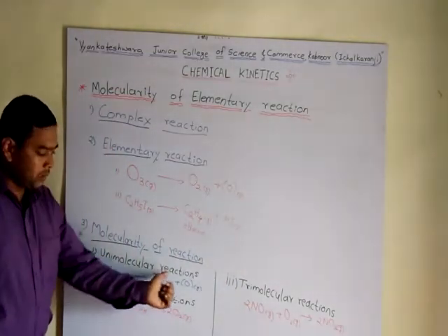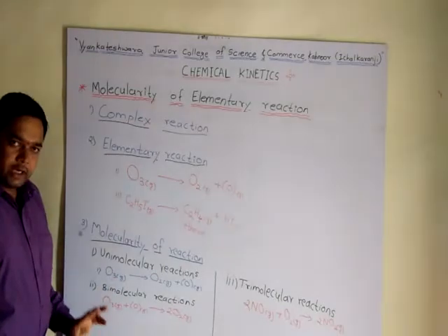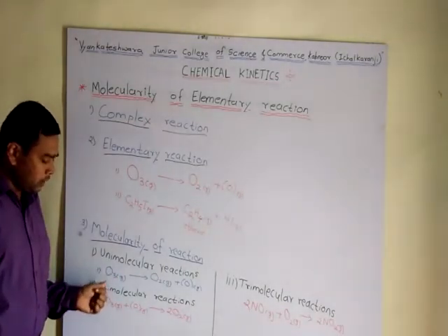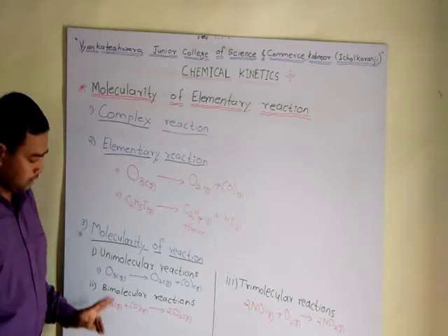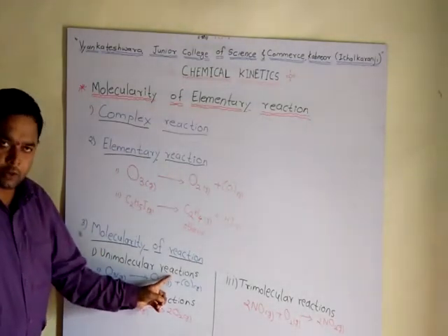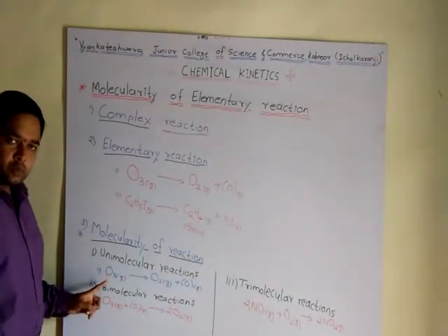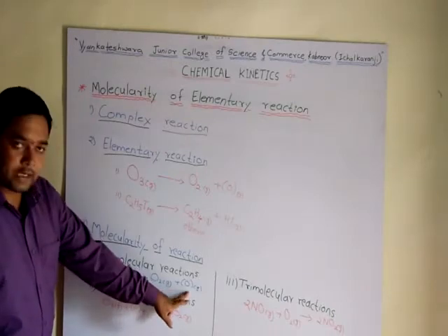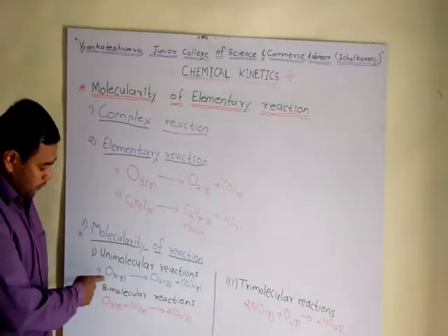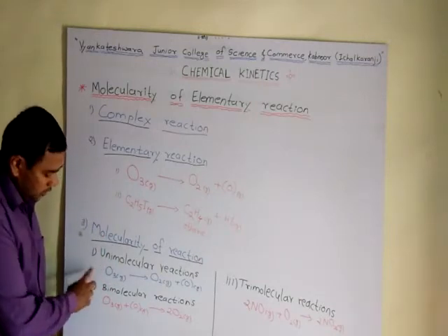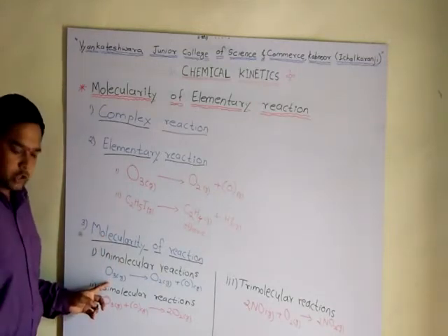First is a unimolecular reaction. Unimolecular reactions are defined as reactions in which only one reactant molecule is present. Such types of reactions are called unimolecular reactions. For example, an ozone molecule decomposes to form an oxygen molecule and nascent oxygen. The number of ozone molecules is only one. Therefore, this is a unimolecular reaction.